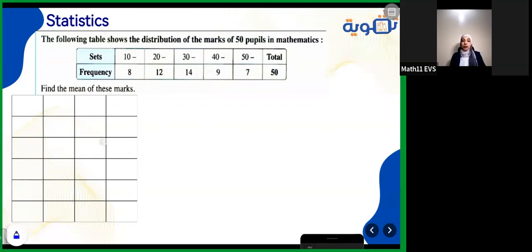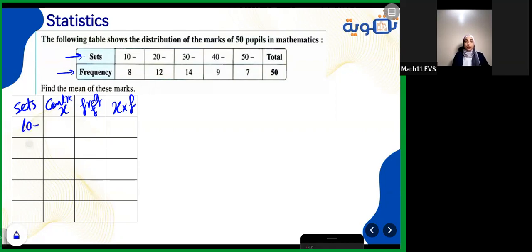I will form a table consisting of 4 columns here like this. The first one will be the sets. The second one will be for the center, which is x. After that, it will be for the frequency, which is f. And here we multiply x times f. The sets here, I just copy them. Copy the sets, copy the frequency only.